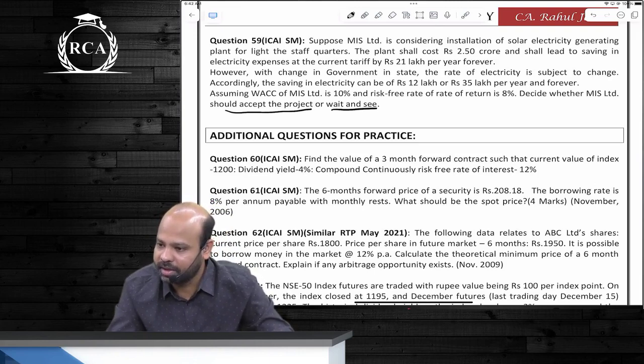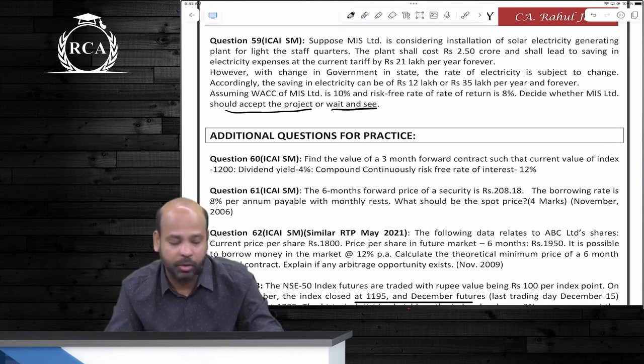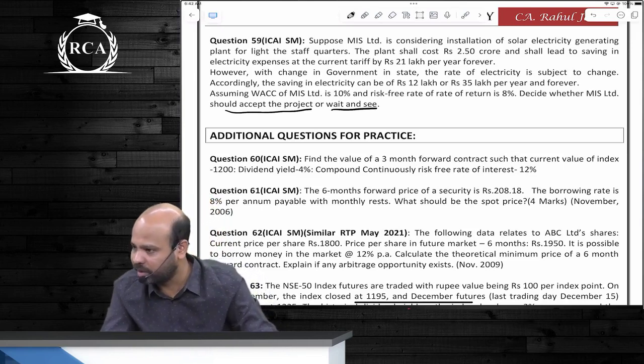We have to do that too, in option valuation. On the face of it, someone might say that if we don't start the project now, we wait for a year. If the price turns out to be 35 lakhs, start. If the price turns out to be 12 lakhs, scrap the project. Won't that be the best situation?